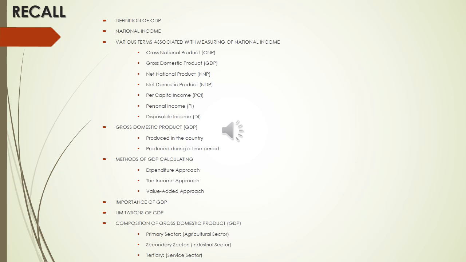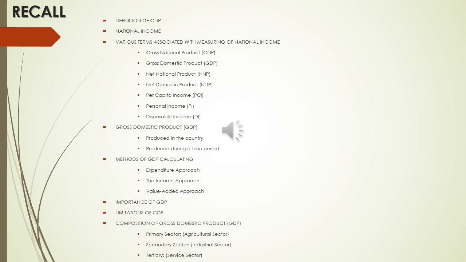Then national income, the measure of the total money value of goods and services produced by an economy over a period of time. Then we discussed the various terms associated with measuring national income: gross national product, gross domestic product, net national product, net domestic product, per capita income, personal income, and disposable income. We also saw how GDP is calculated, and the methods: the expenditure approach, the income approach, and the value-added approach.